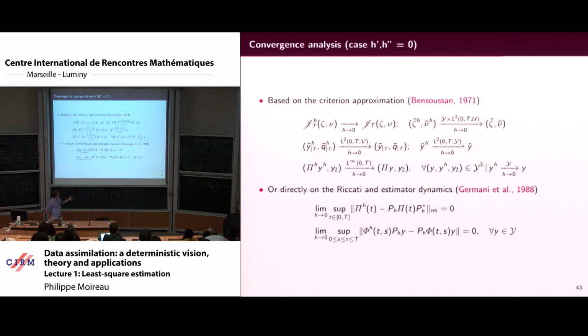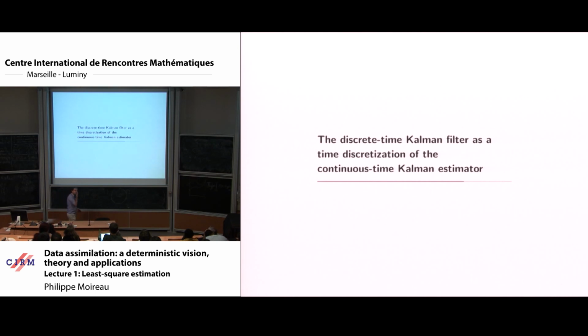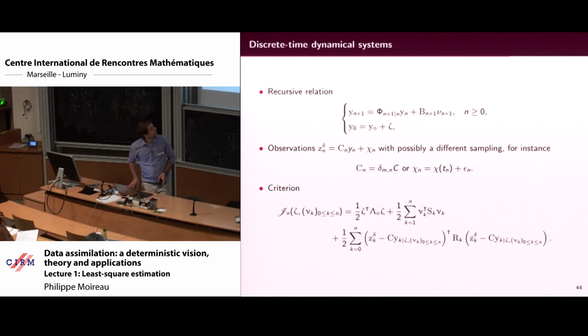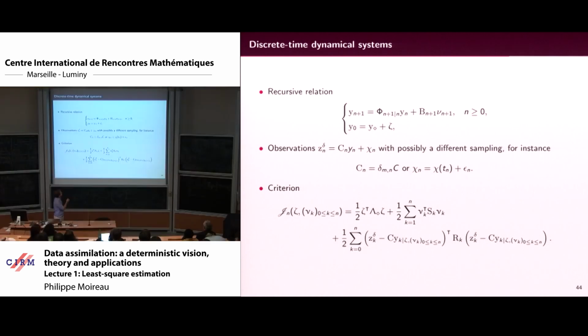You can prove that actually it converges with respect to H. That's the finest thing. Okay, so spatial discretization, now you know that it's possible. So time discretization, now you do the same. Since you need a discrete time model, you write everything like that. So phi here means phi n plus 1 knowing n, like the semigroup, the discrete semigroup from n to n plus 1.